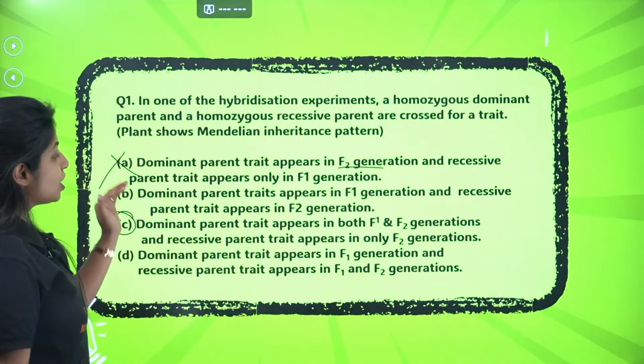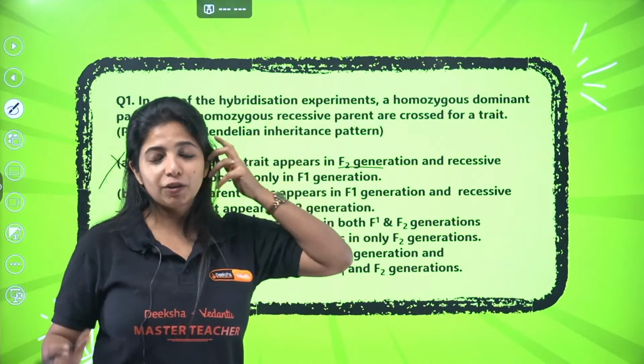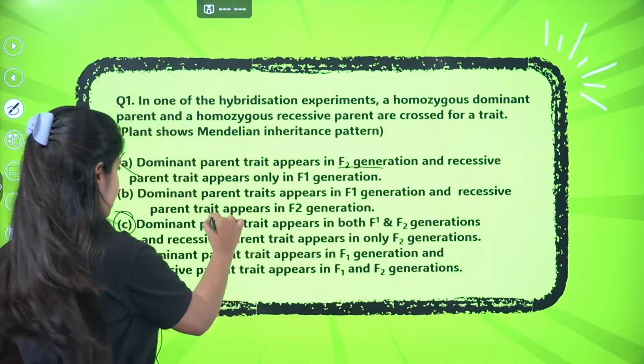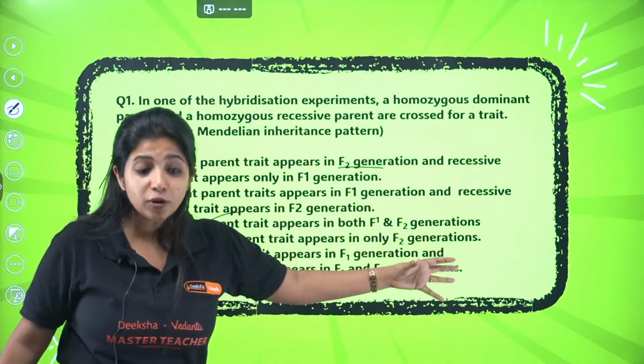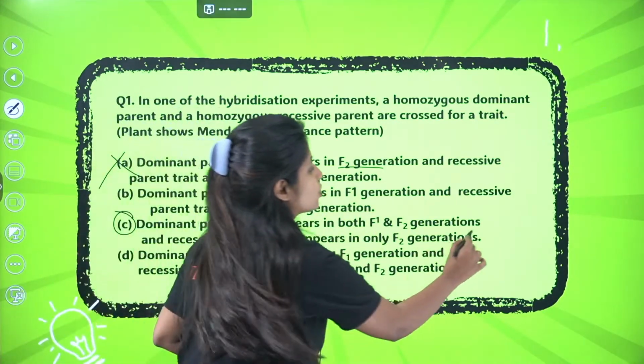The next statement says dominant parent trait appears both in F1 and F2. You saw tall progenies in F1 and F2 both, correct. And recessive parent trait appears only in F2, that is also correct. Dwarf was seen only in F2, right? So this could be the answer.